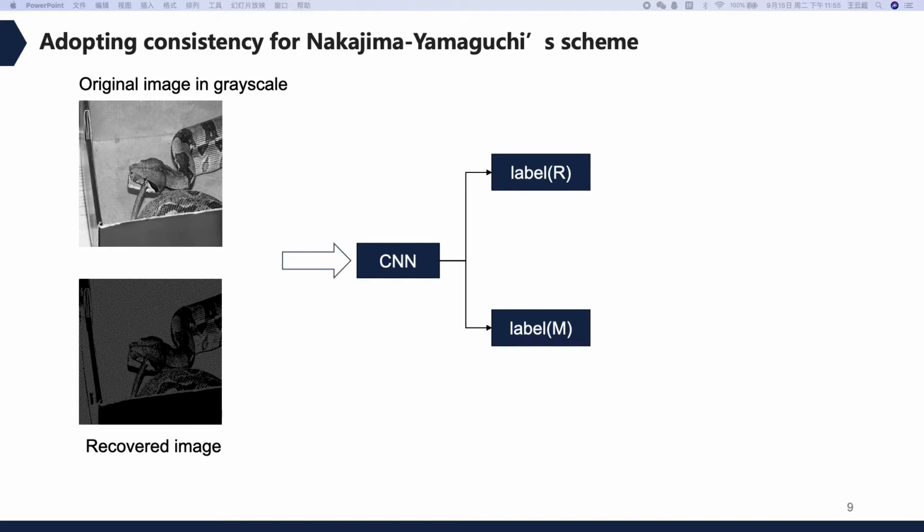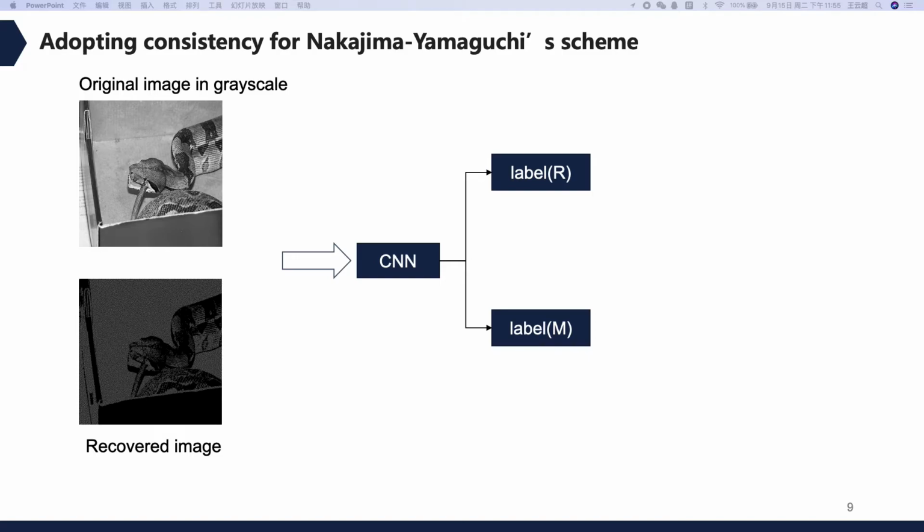Then I'll talk about how to adopt consistency for Nakajima and Yamaguchi's scheme, since two containers are used to encrypt the original image as shares. The shares will barely reveal the information in the original image. Our evaluation of this scheme mainly focused on the consistency between the recovered images and the original images.